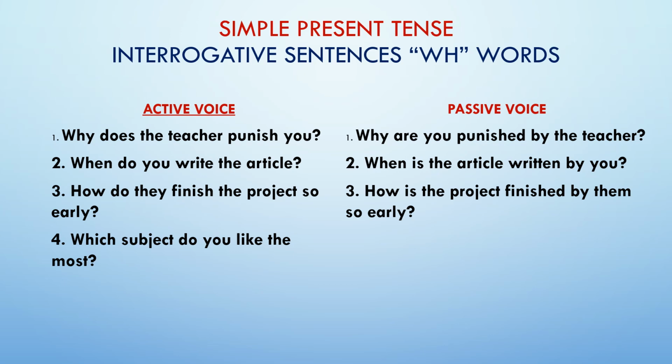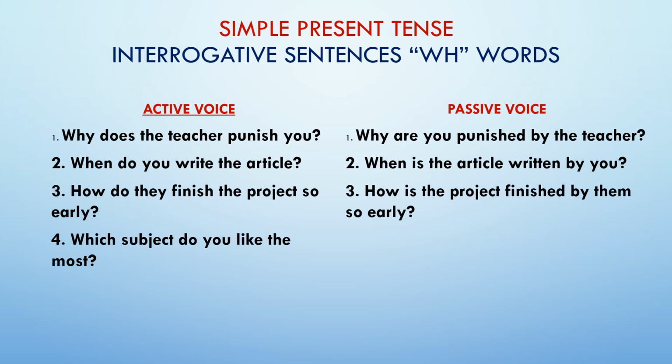Whereas here the sentence is starting with which. Whenever you have a question with which, your object will be followed by which, and then you will get the verb. In our other previous sentences, our object was at the end of the sentence.